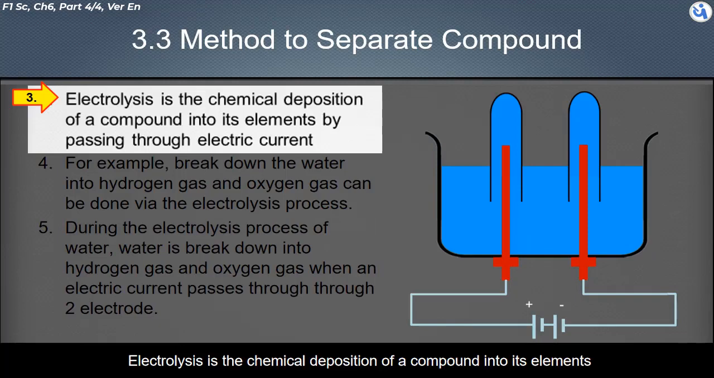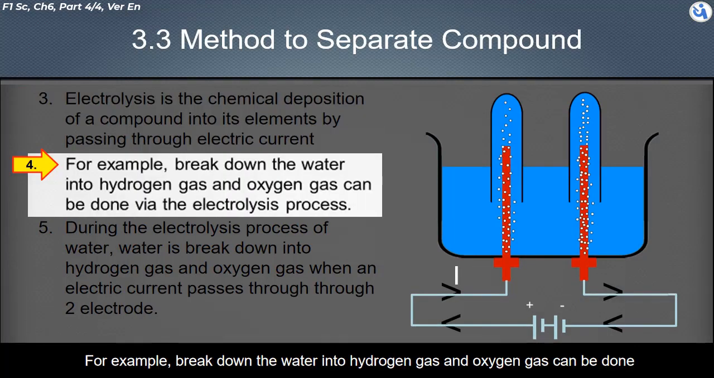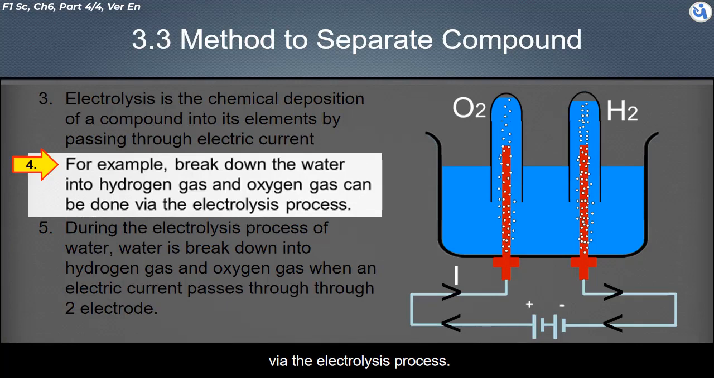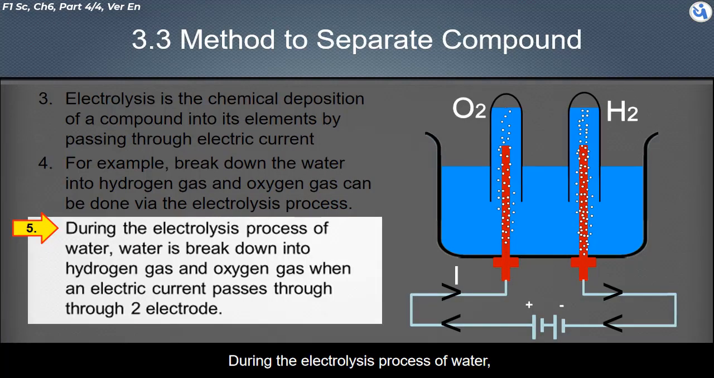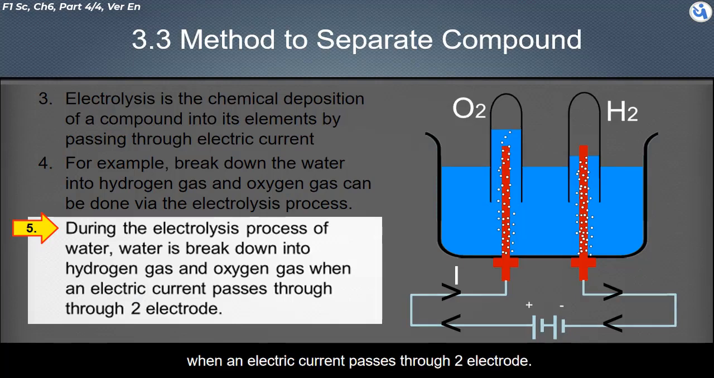Electrolysis is the chemical decomposition of a compound into its elements by passing an electric current through it. For example, breaking down water into hydrogen gas and oxygen gas can be done via the electrolysis process. During the electrolysis of water, water is broken down into hydrogen gas and oxygen gas when an electric current passes through two electrodes.